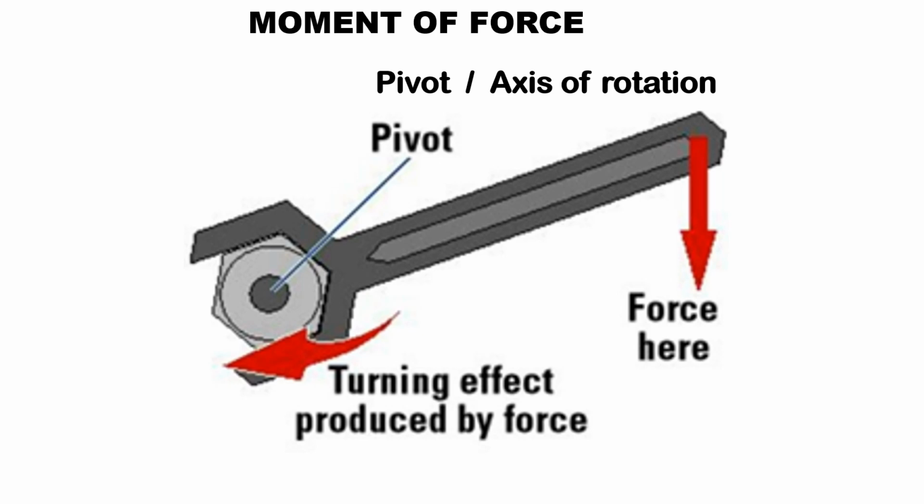The axis of rotation or pivot is the point about which the body is fixed, or the object is fixed and capable of rotating. So when we apply force on the spanner, it produces a turning effect. In this case, the turning effect produced is in this direction. Of course, I will tell you what are the directions of turning effect.